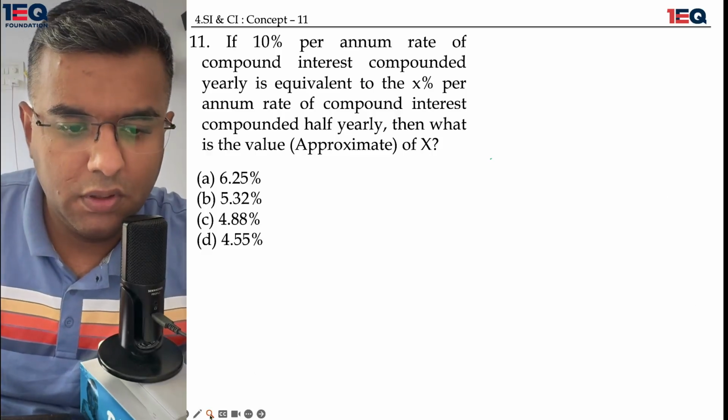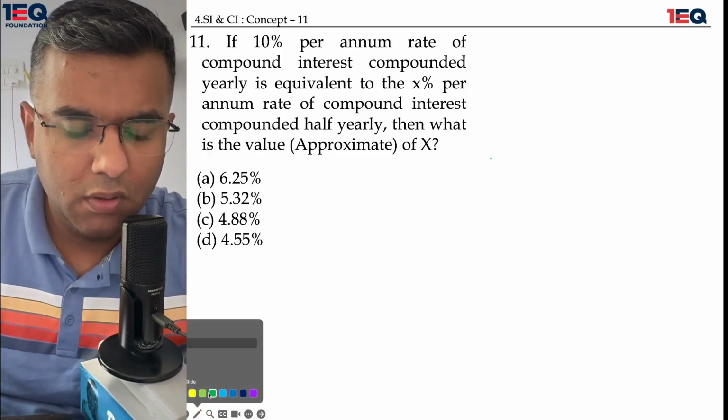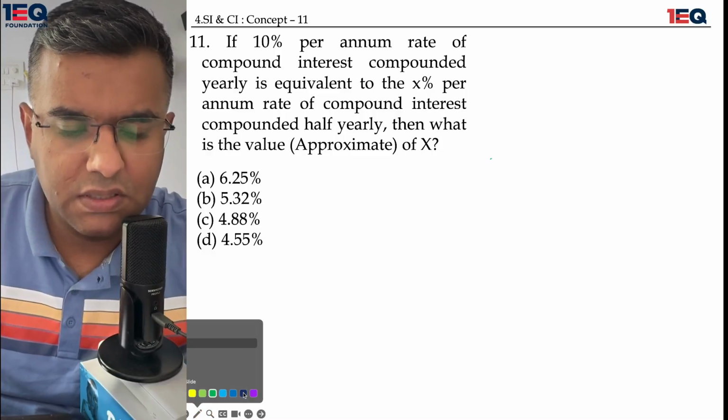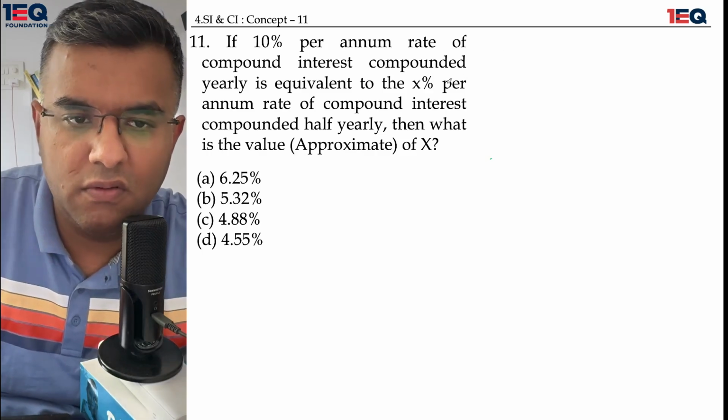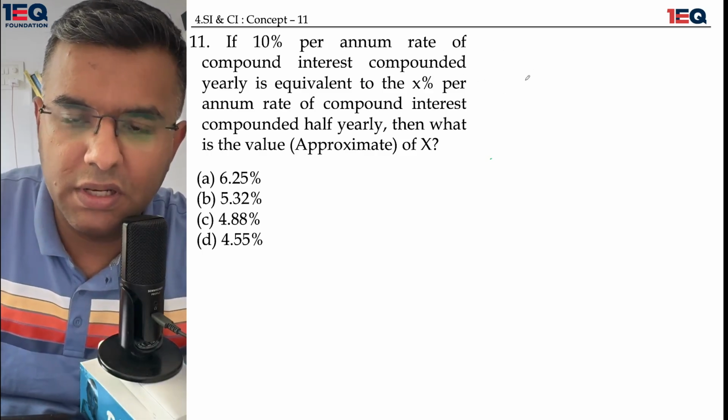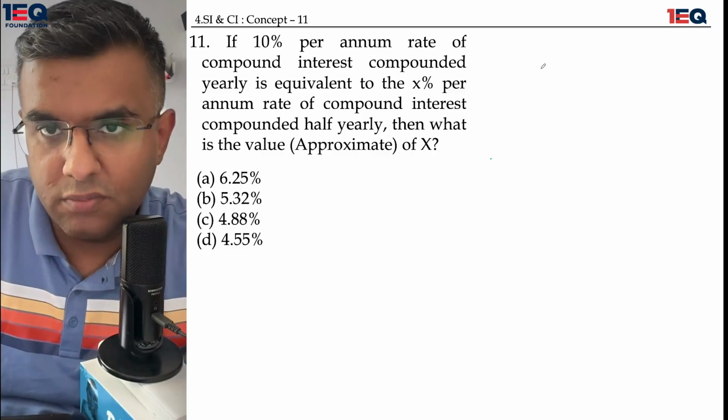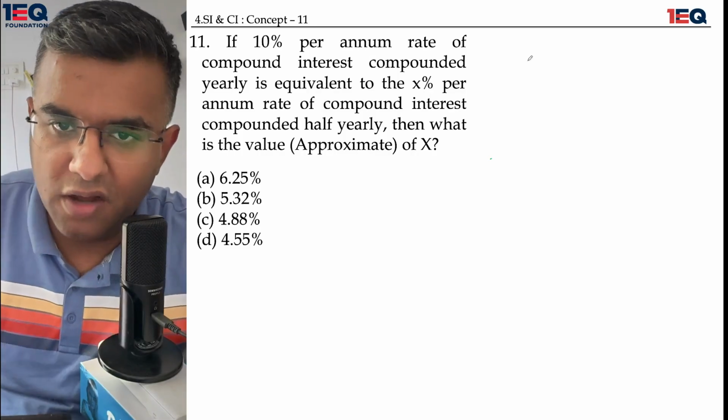Now in this particular question, what we have with us is that against a compound interest of 10% being compounded yearly, there is supposed to be another compound interest which is being compounded half yearly.